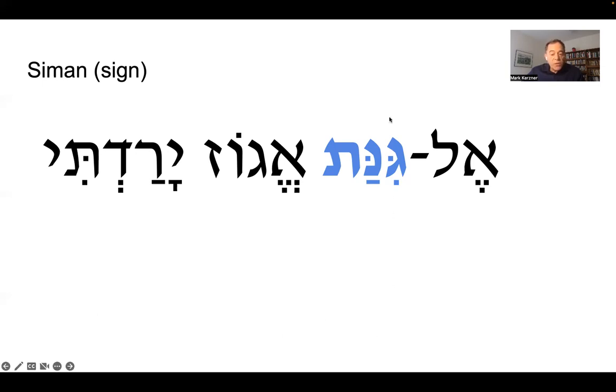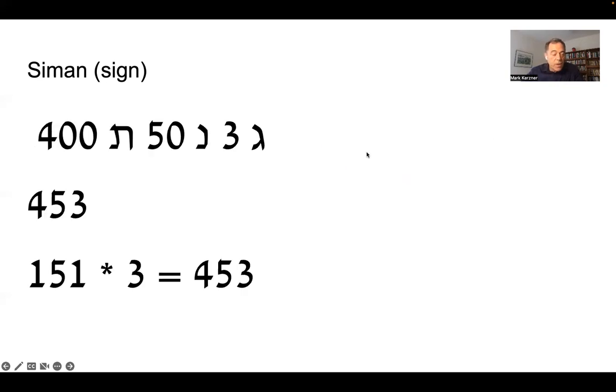Well, the phrase to remember this is from Shir HaShirim, Song of Songs, El Ginat Egoz Yaradati. I went down to the garden of nuts. And Ginat right here is a garden. So it is 453. This is how: Gimel 3, 50 is for Nun, and 400 for Tav, 453. And that is, as we mentioned, 151 times 3 is 453. So that is what the result says.